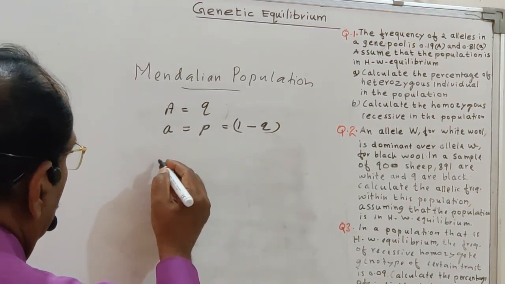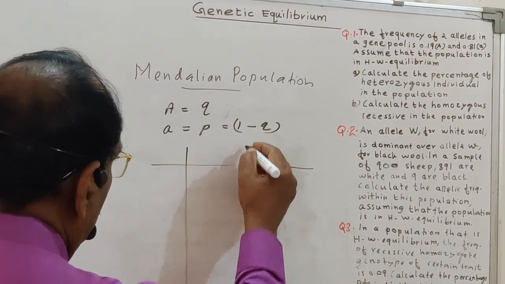So how does the inheritance take place? See here, let us take a chart.